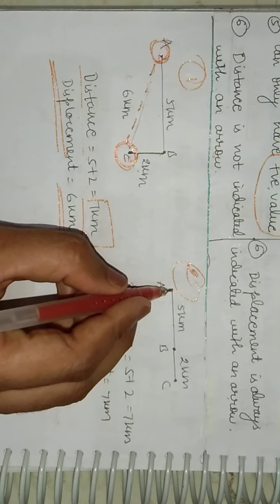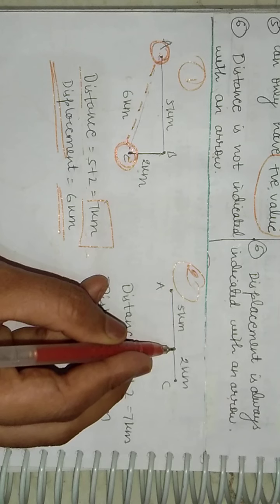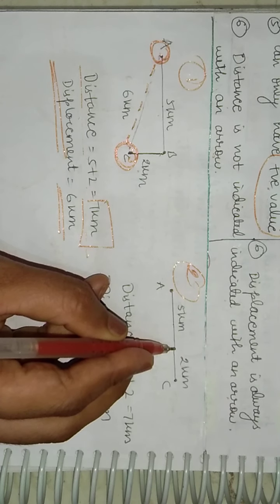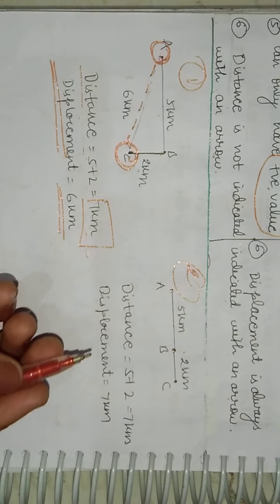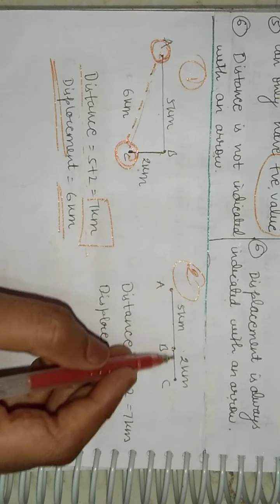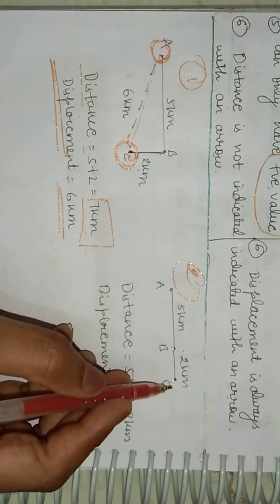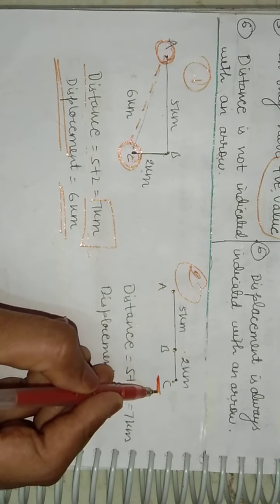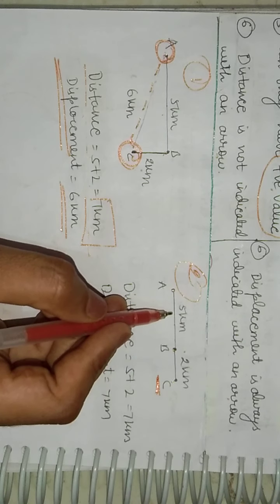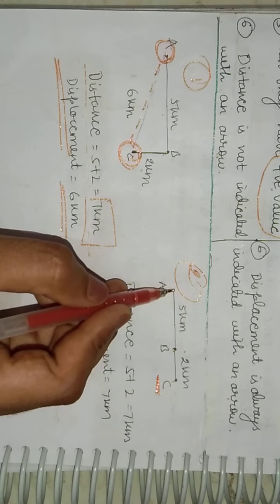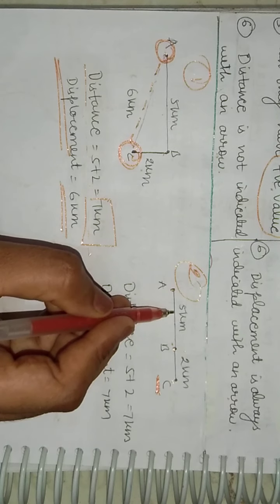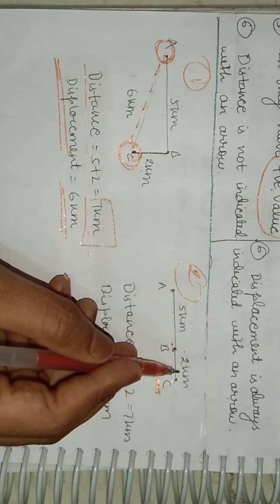But considering this example students, listen to this very, very carefully. The body starts moving from point A, reaches point B, then it does not show any turn, right? You can see here it again starts moving in a straight line and reaches point C, right? Now the distance traveled by this body from A to B is 5 kilometers and B to C is 2 kilometers.